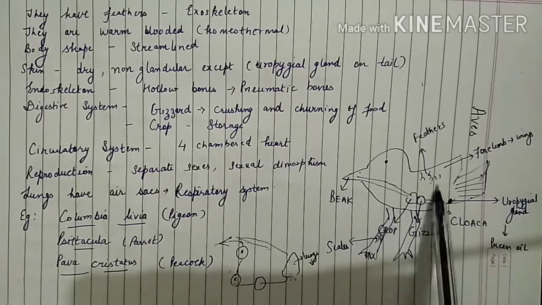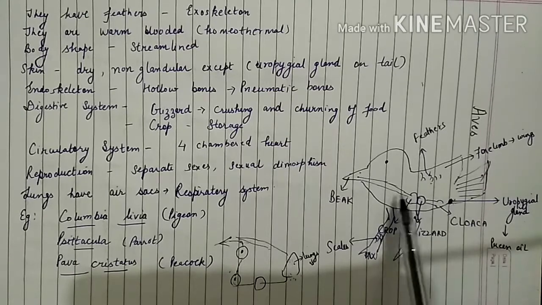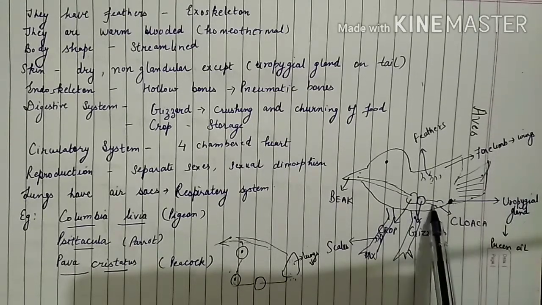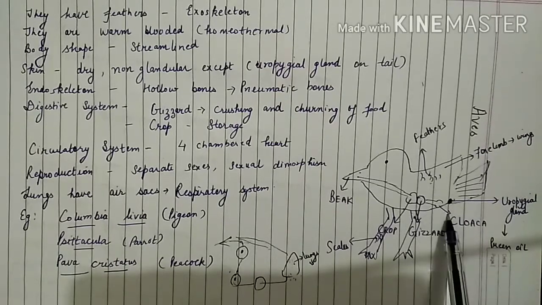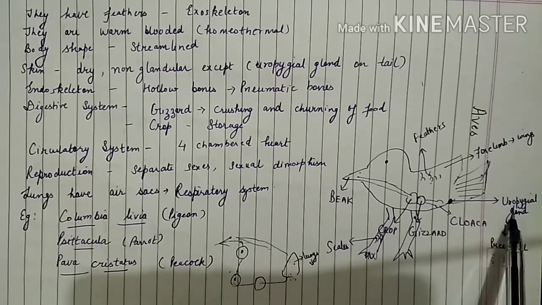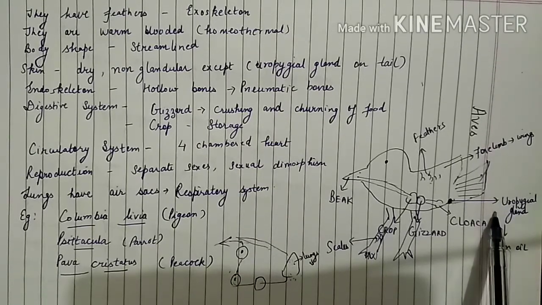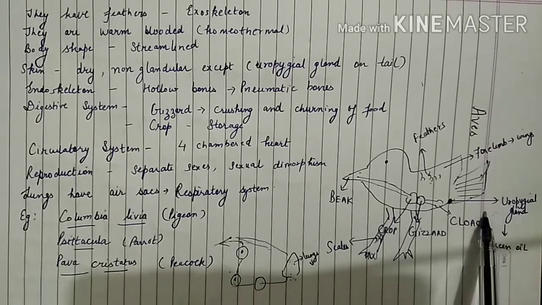Otherwise the whole body except one position is dry and non-glandular. So you have to remember this point, that the gland is present on the tail and the name of the gland is uropygial gland, which is also known as preening gland, which secretes oil that is known as preen oil.